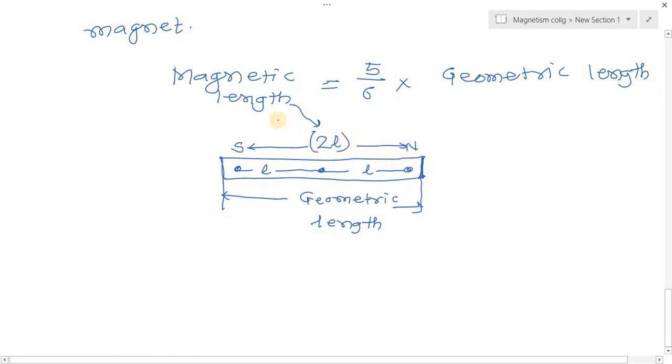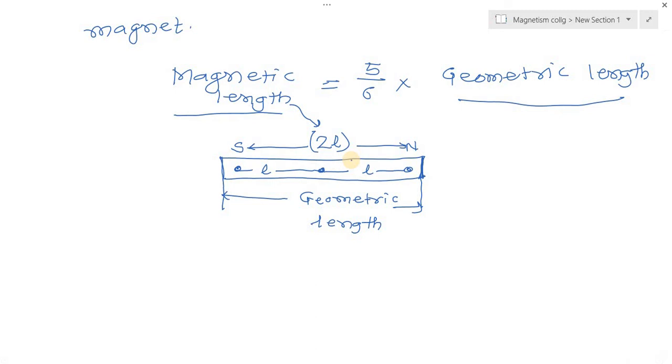Magnetic length is always less than geometric length, because the poles are not situated exactly at the ends. The south pole and north pole are situated nearer to the ends of the magnet.